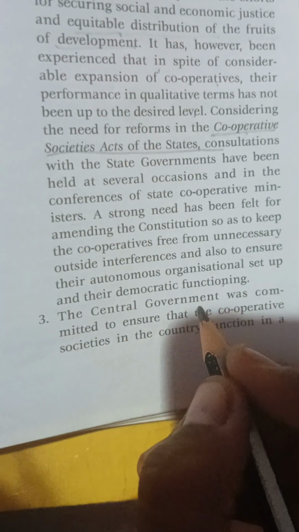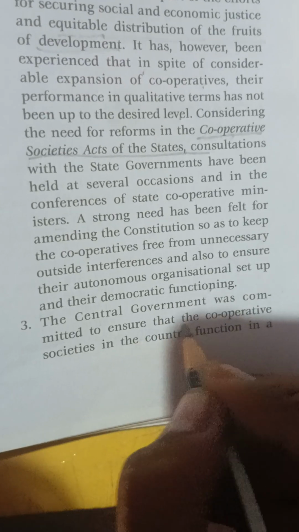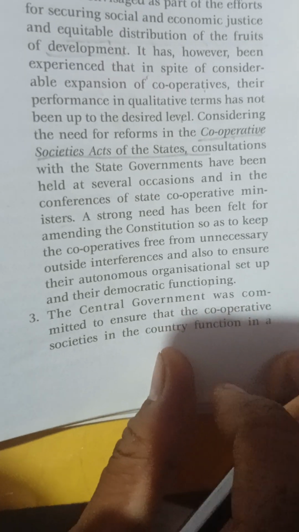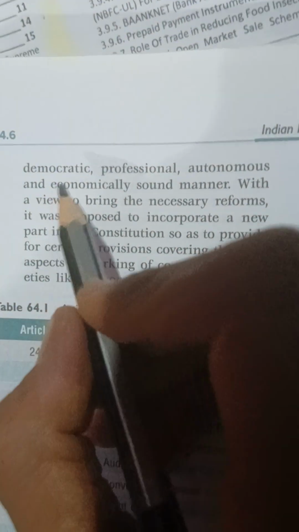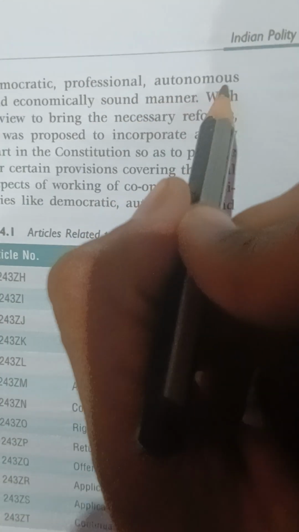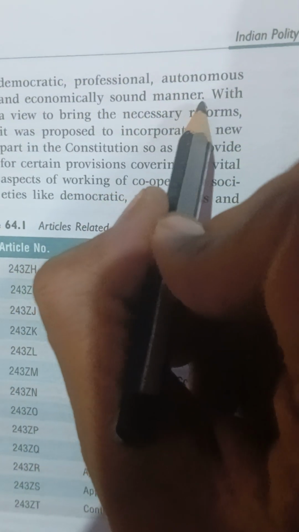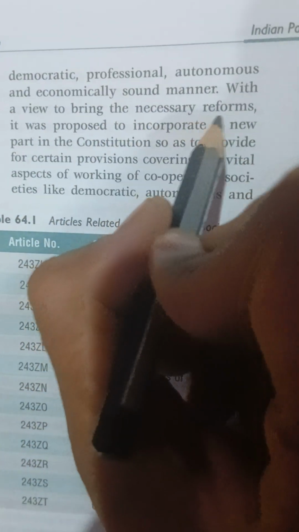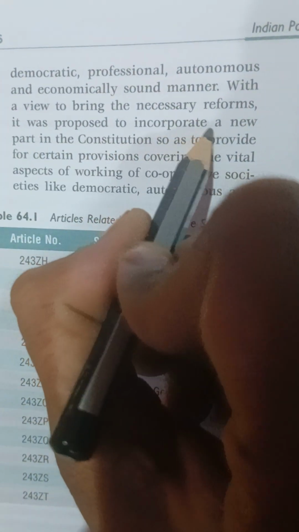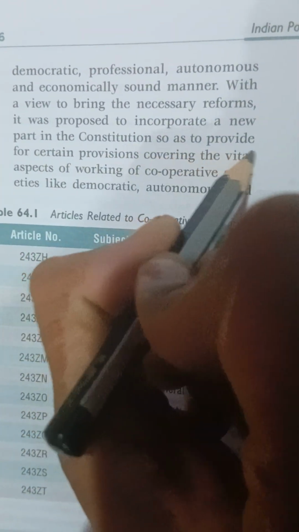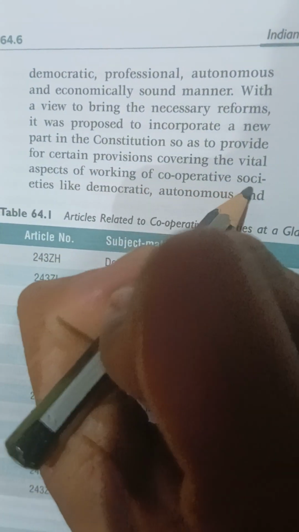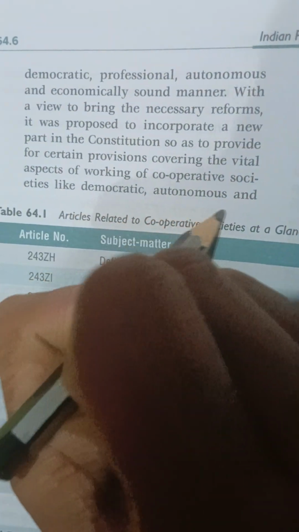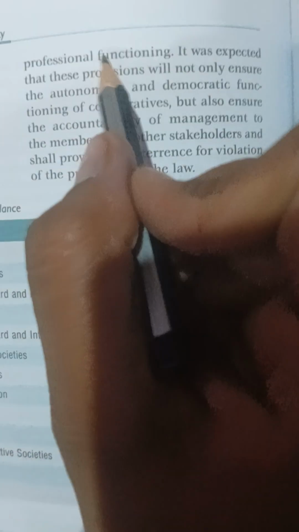Now, the central government was committed to ensure that the cooperative societies in the country function in a democratic, professional, autonomous and economically sound manner. With a view to bring the necessary reforms, it was proposed to incorporate a new part in the constitution to provide certain provisions covering the vital aspects of working of cooperative societies, like democratic, autonomous and professional functioning.